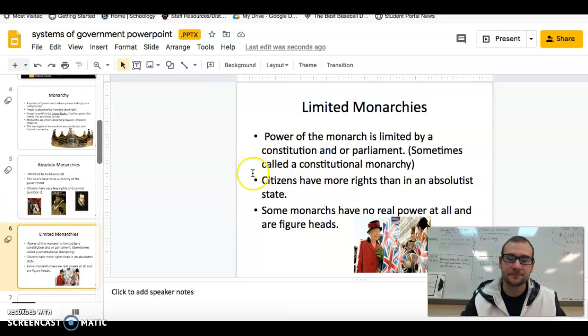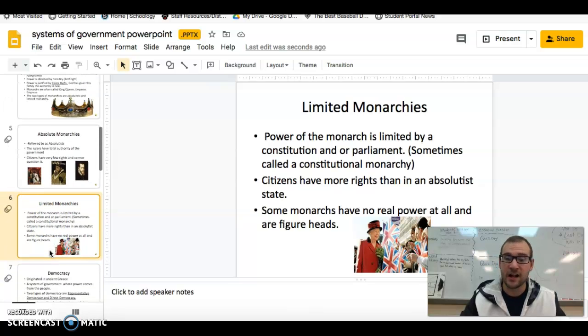Now, a limited monarchy is a little bit different. The power of the monarch is limited by a constitution or a parliament, sometimes called a constitutional monarchy. The citizens have most of the rights in this type of system. The most famous case of this right now is in Great Britain. In modern times, they have a limited monarchy, but it is so limited that their king and queen, their royal family, are more like figureheads. They are the king and the queen, but they don't control much. Most of the power is with the parliament and their people. So that's a limited monarchy, very different.